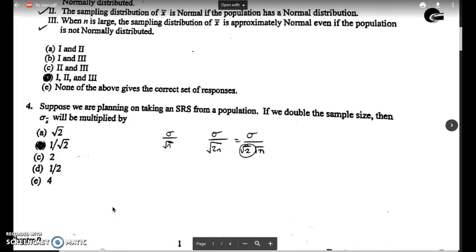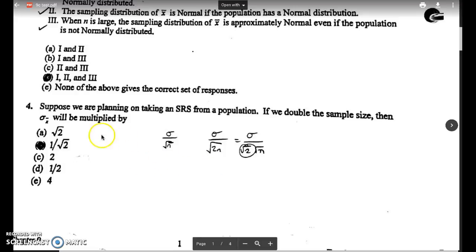Question 4, suppose we're planning on taking an SRS from a population. If we double the sample size, then sigma, standard deviation of x bar, will be multiplied by what? So I'm starting off with my formula for standard deviation of x bar, which is standard deviation over the square root of n. But I'm doubling the sample size, so I'm doing 2n. So essentially, you can break up this root into the square root of 2 times the square root of n. So if I double the sample size, essentially I'm multiplying by 1 over the square root of 2. So my answer is choice B.